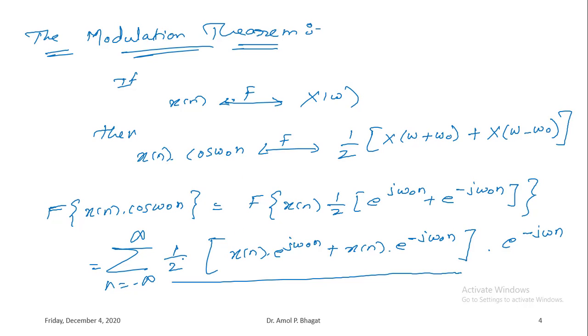So here I'll just separate these summation terms, right?